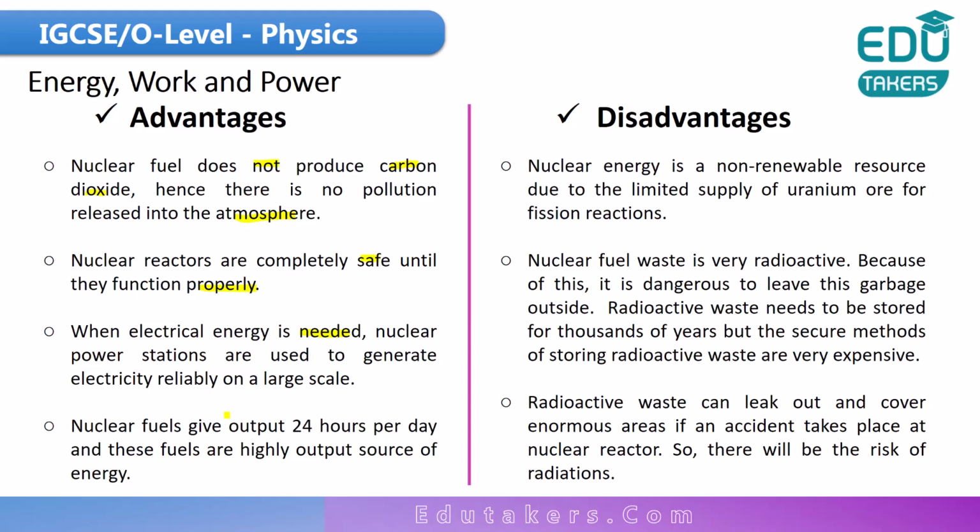You can get energy from nuclear fuels 24 hours a day, and you get a large amount of energy, meaning you can get electrical energy by this method on a large scale. The same point is given here. Nuclear fuel gives output 24 hours per day, and these fuels are a high-output source of energy.